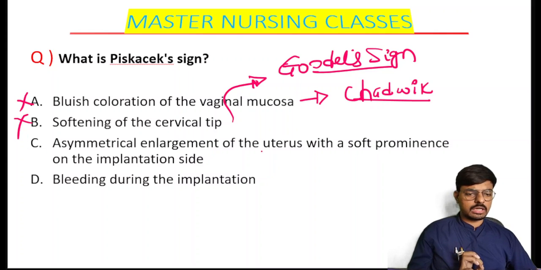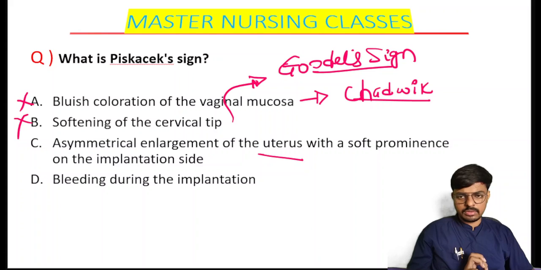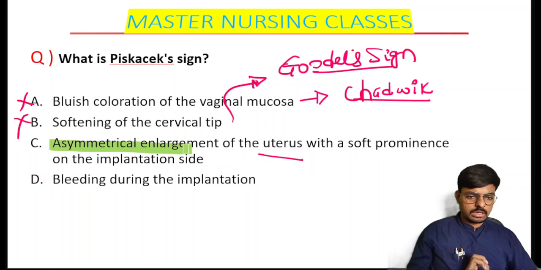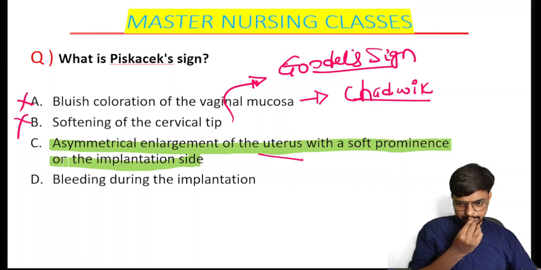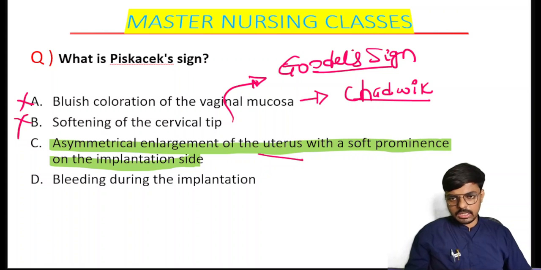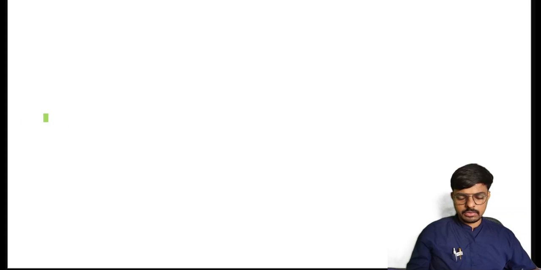Asymmetrical enlargement of the uterus with, yes, very nice of you all. C is the correct answer. Almost all of you have given the correct answer. That is the asymmetrical enlargement of the uterus with the soft prominence of the implantation site. So what happens here? Let me make a diagram and clear it for you all. It is very basic, you have to understand.